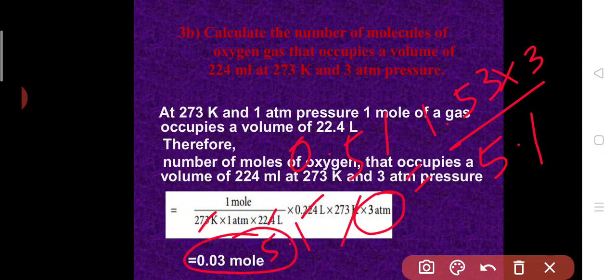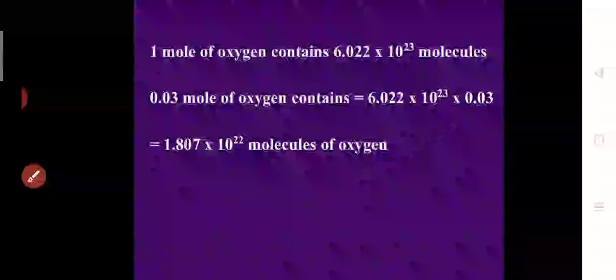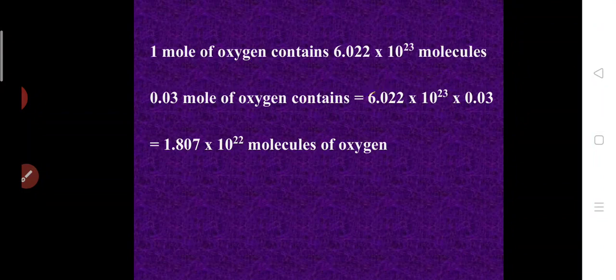So we have identified the moles, but they are asking us the number of molecules. Number of molecules, how will you calculate? You just have to multiply this mole by the Avogadro number. So multiply 0.03 by 6.022 into 10 power 23. Is it clear, children?